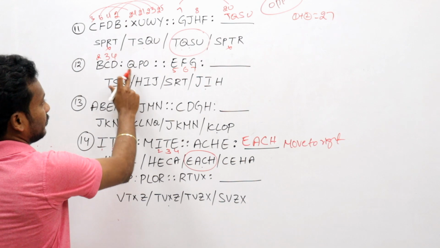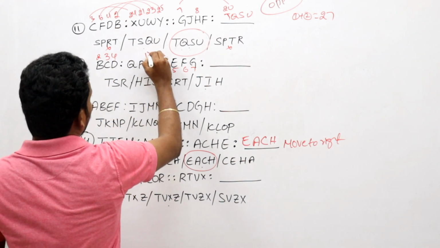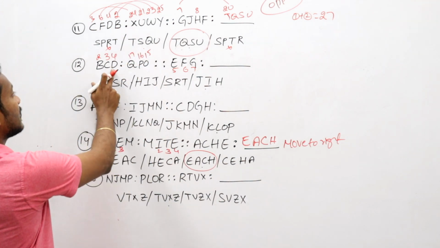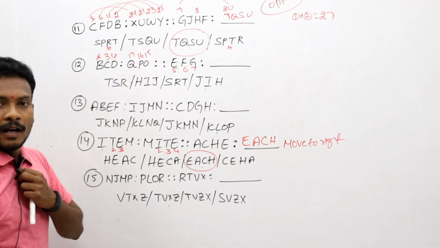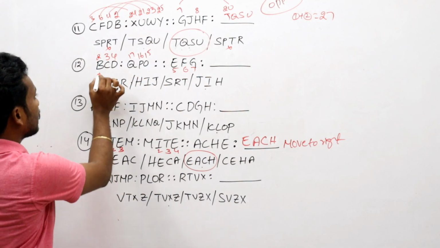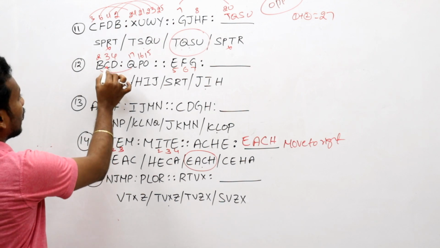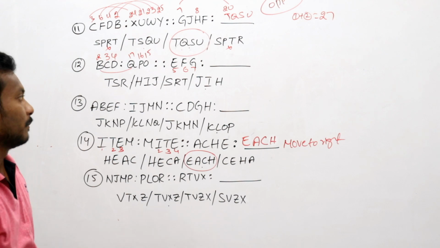What about this one? After O, 15, 16, 17. Now in this one BCD is in increasing order. Now this one is in decreasing order. Otherwise you have to add these first letters. Getting an answer of 19. Here also 19. Here also 19. Like that also you frame.